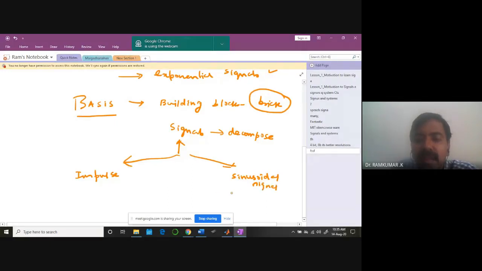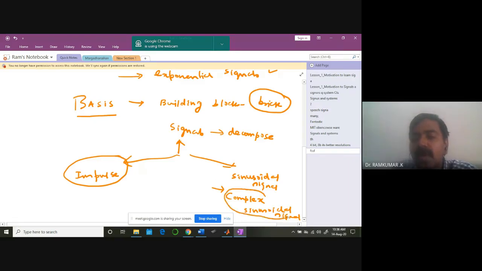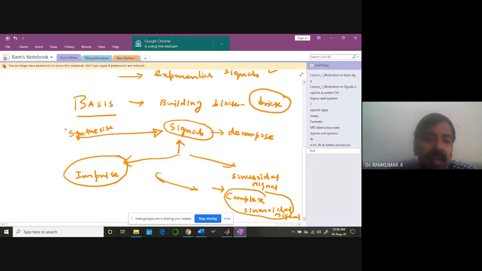The sinusoidal signals can also be called complex sinusoidal signals. We'll learn about it next class. So naturally, impulses are important and complex sinusoidal signals are important. Using these two signals, you can create, you can synthesize, any waveform using impulse signals and sinusoidal signals. That's why we need to learn thoroughly about these two signals.